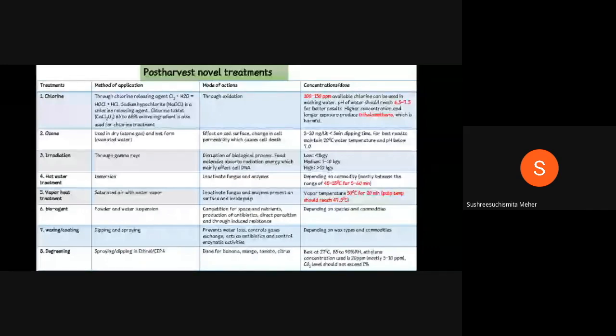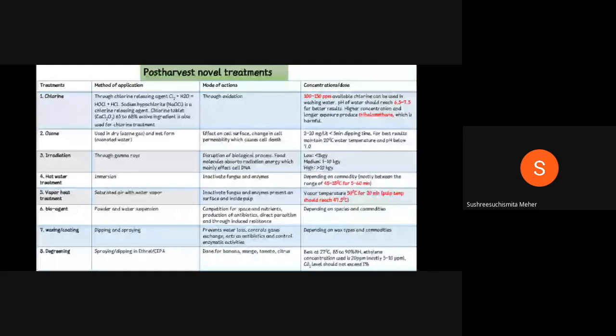Coming to degreening, they will ask for which commodity degreening is followed among the following. Remember it as BMTC: banana, mango, tomato and citrus. The best degreening temperature is 27 degrees Celsius, 85 to 90% relative humidity, and the ethylene concentration used for degreening is 20 ppm, but most commonly 5 to 10 ppm is used, and the carbon dioxide level should not exceed 1%.